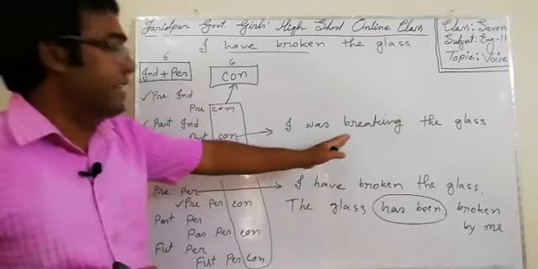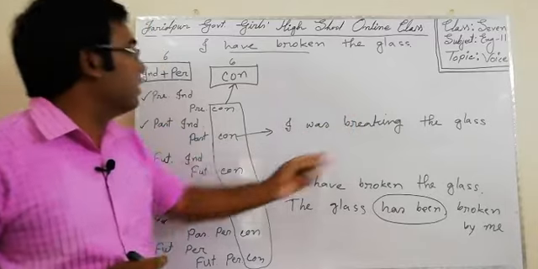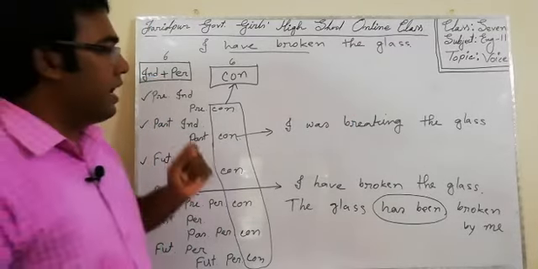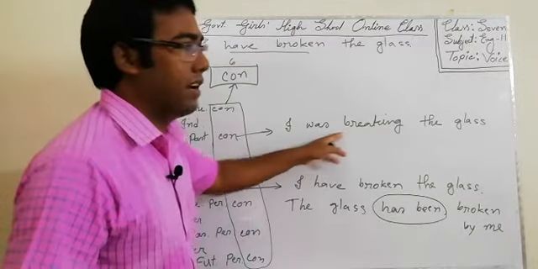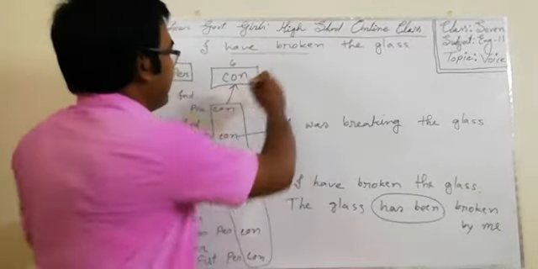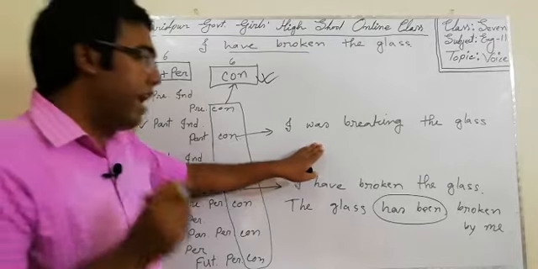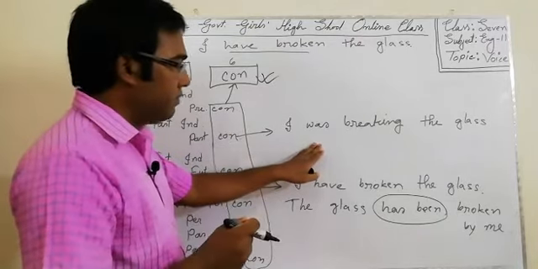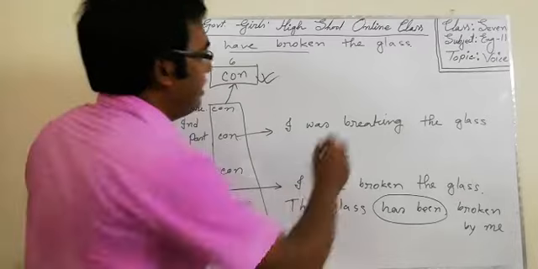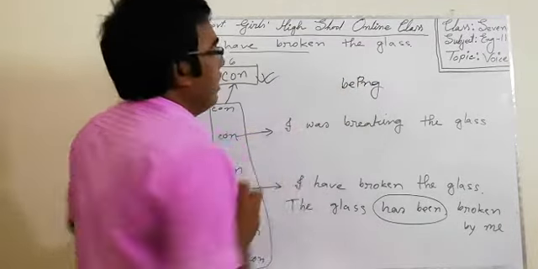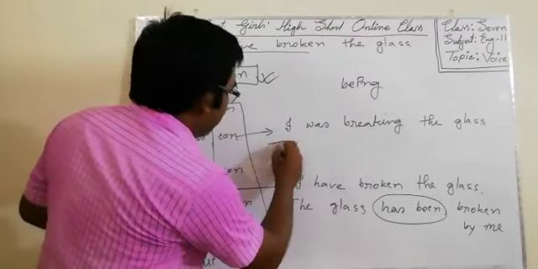Okay, since the sentence is in continuous, we cannot take the auxiliary verb from the next tense. Now, the auxiliary is given there. For the continuous tenses, the auxiliary is given, and we have to use the same auxiliary, but we have to add one extra word, that is "being". Look at this, the glass.